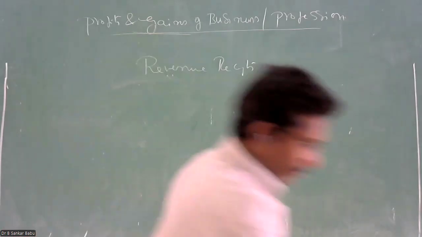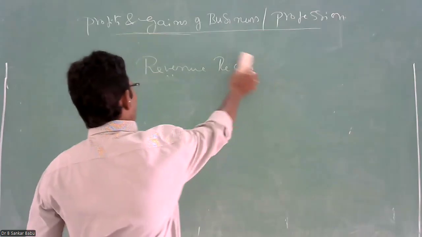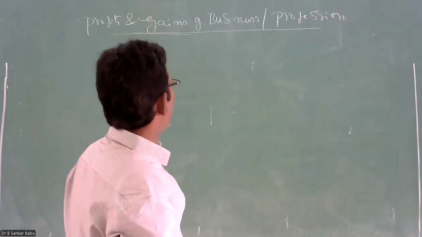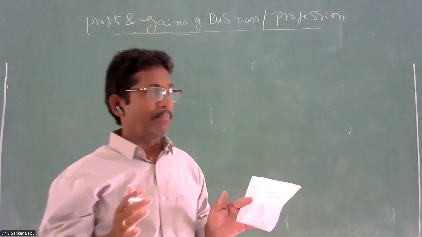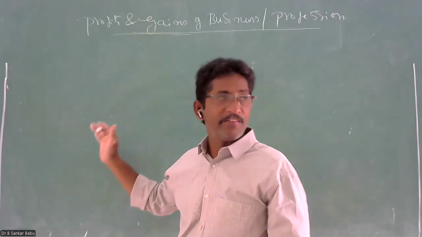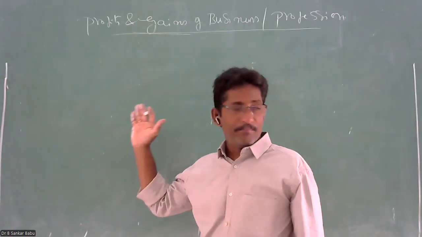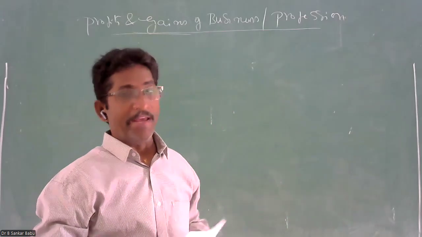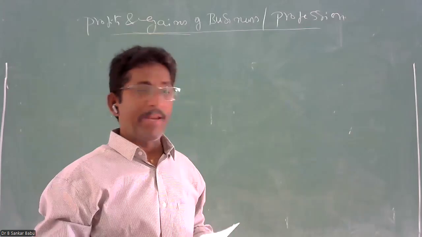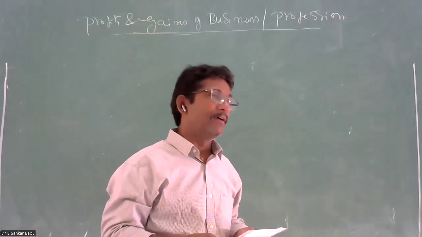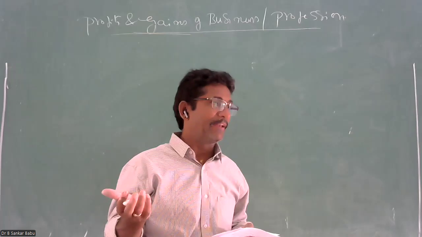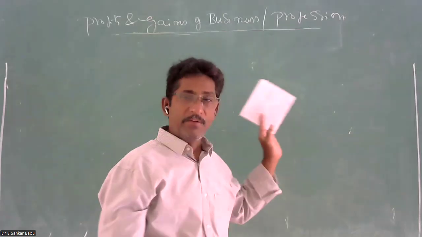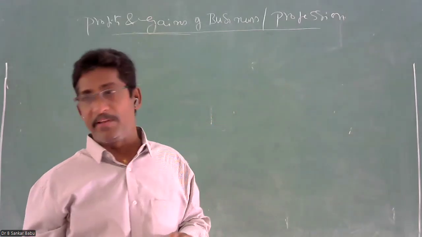So now we have to find the profit from the business. How do you find the business profit? I already told you business income is nothing but an income which is earned by a businessman while carrying on some economic activities, that is, buying and selling of goods. Whenever he buys and sells goods, if he sells at a higher price than the manufacturing price or the purchasing price, he will derive some profit. So he has to pay the tax.